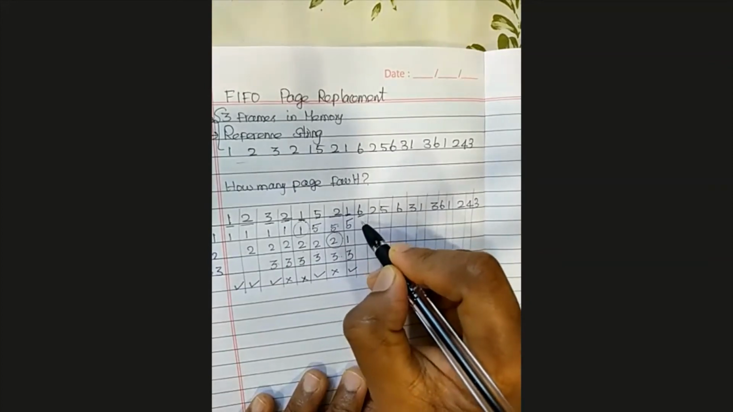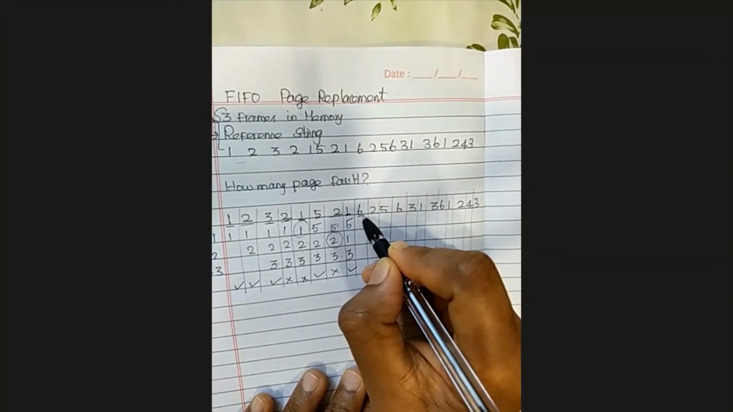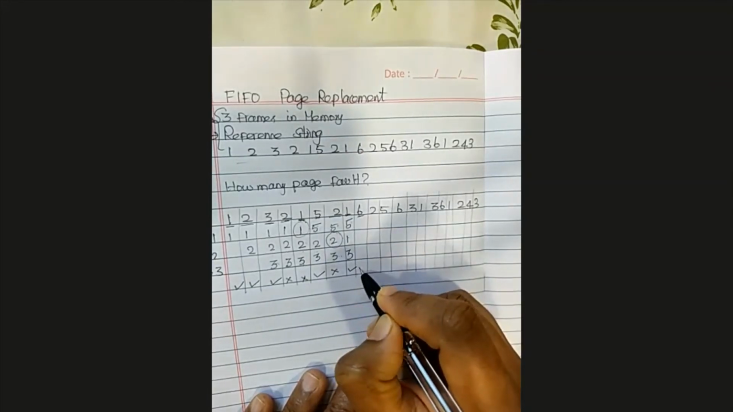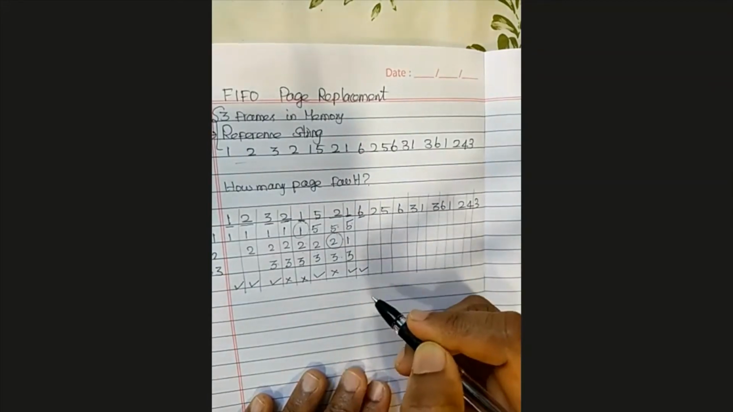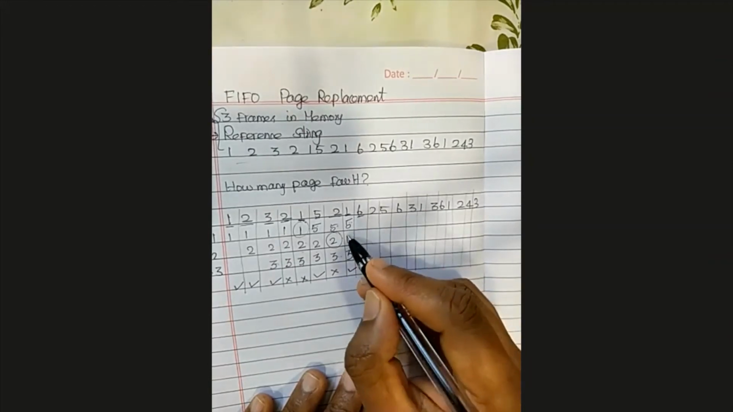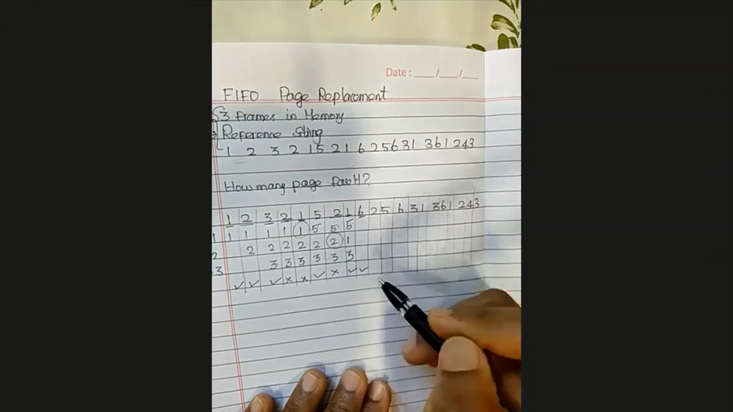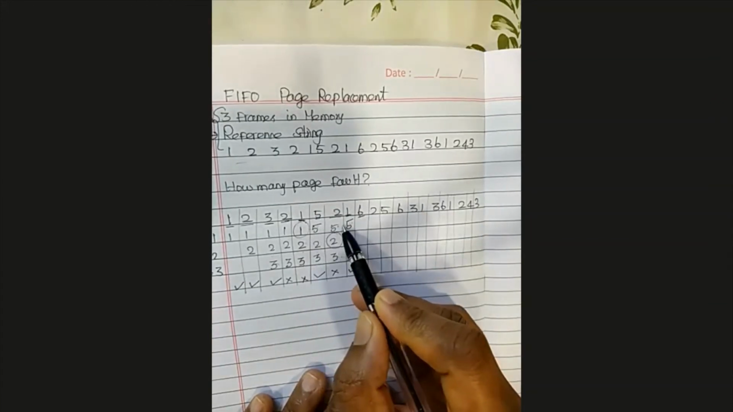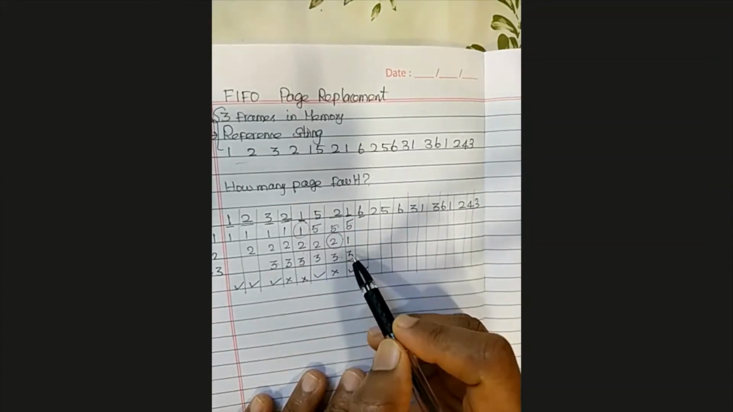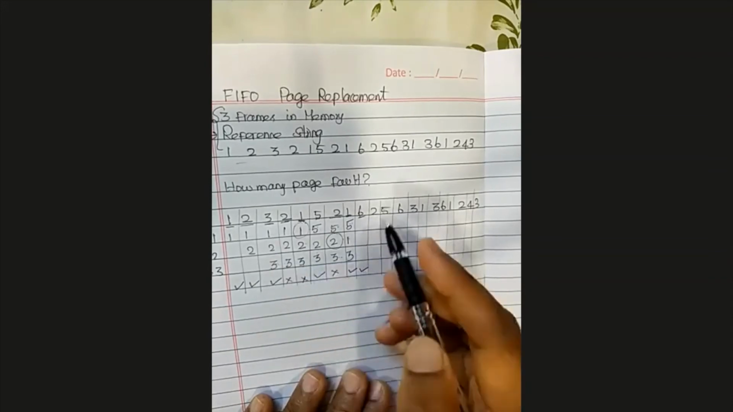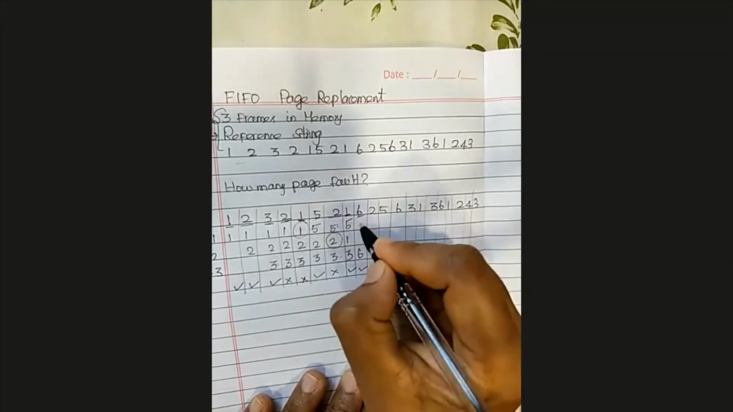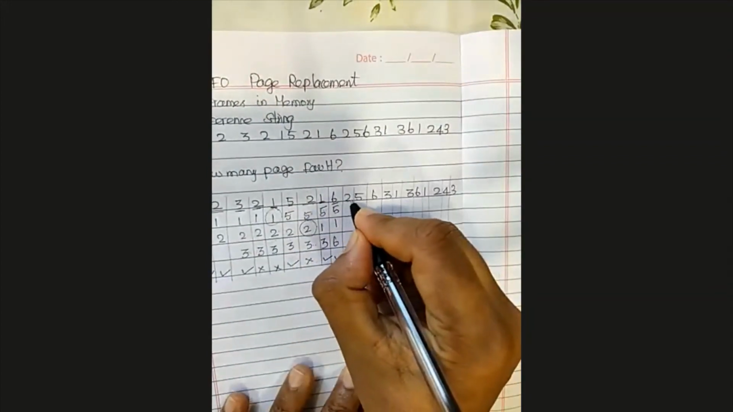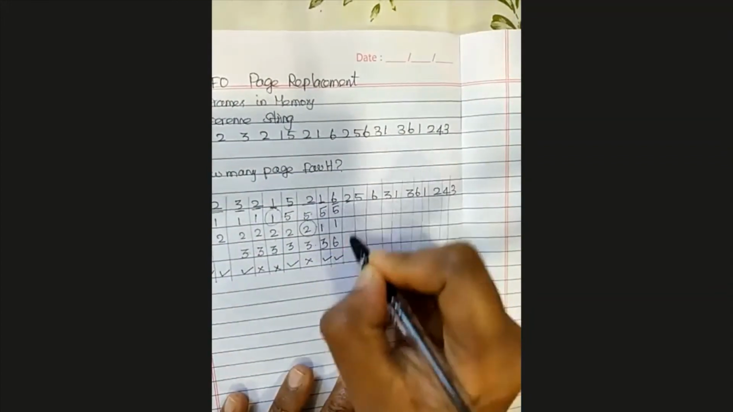Now, when the CPU refers to page 6, I don't have page 6 in the memory. There is a page fault. Fine. And where to load? Here or here or here? In which frame? Just check which came first. 5 came 3 references before, 1 came at the last reference, 3 came a long time ago. Here, load 6. Keep the 5 and 1 as they are. Now, when the CPU refers to page 2, there is a page fault.